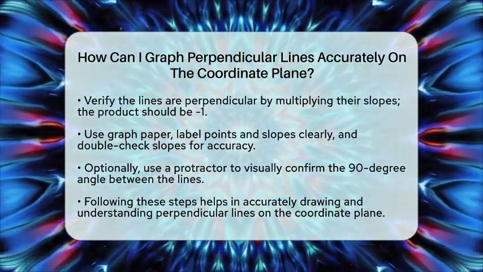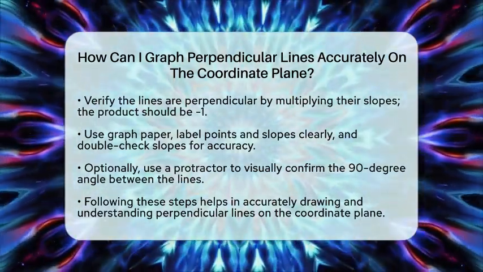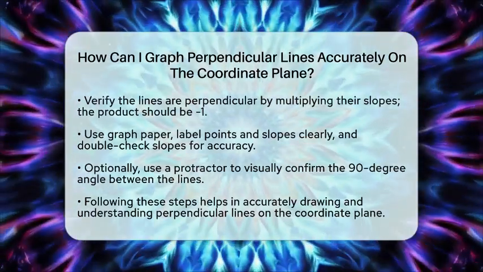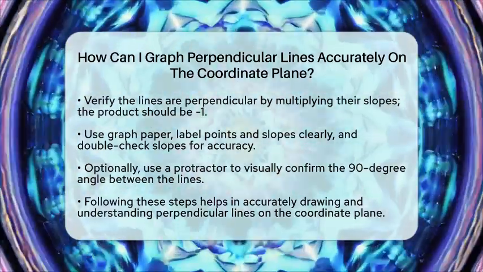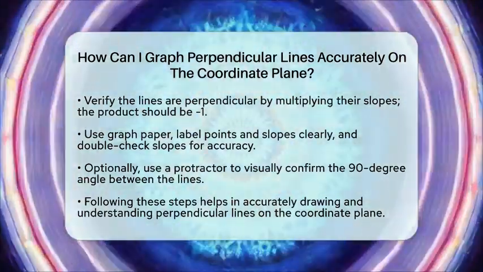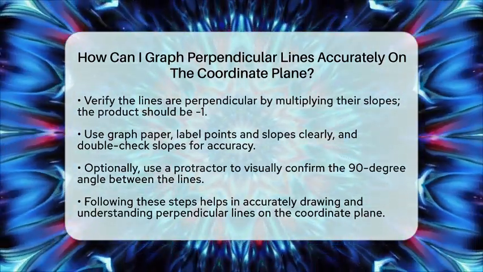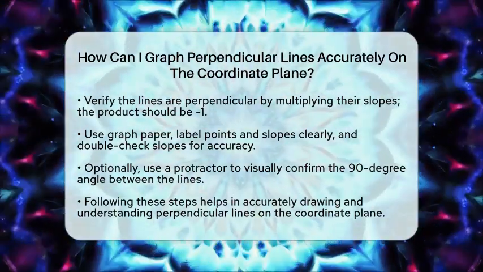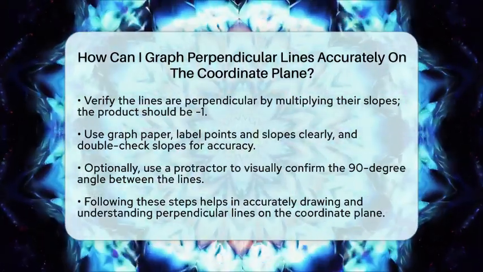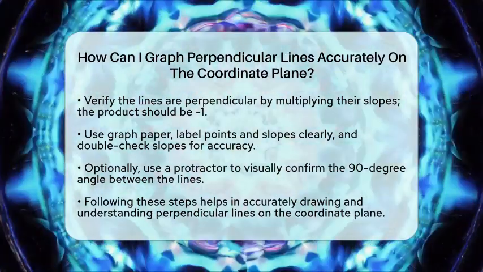A few tips to make your graphing easier include using graph paper for accuracy, labeling your points and slopes clearly, and double-checking the slopes by multiplying them to confirm they are negative reciprocals. If you have a protractor, you can even use it to verify the 90-degree angle visually. Following these steps will help you draw perpendicular lines confidently and understand how their slopes relate to each other. Remember, mastering this skill makes understanding linear relationships and functions much simpler and more visual.